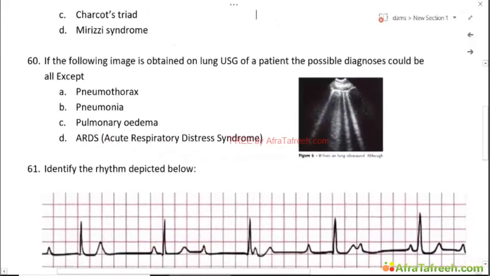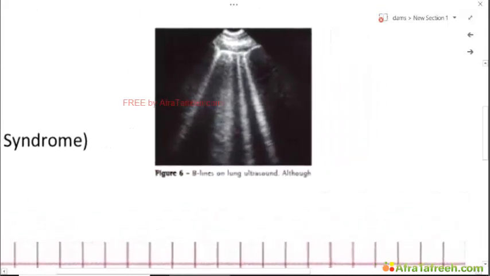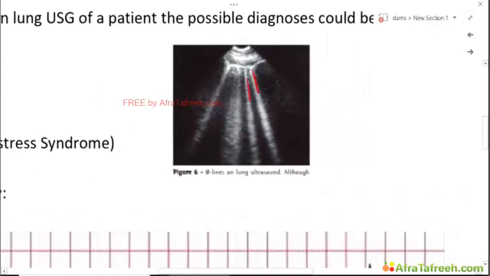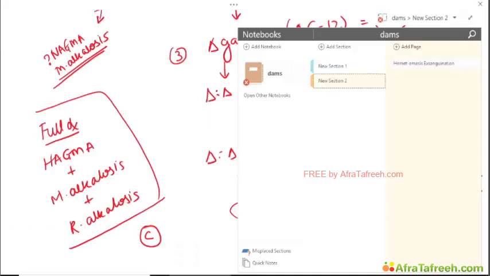Okay. So now come to the next question, which is a very important question again, as far as emergency medicine is concerned, as we do a lot of point of care ultrasound or bedside ultrasound. Which is the following image on lung ultrasound of a patient is possible. Possible diagnosis could be all except. As you can see the picture here, you can vaguely see a lot of bright lights going on from this. There's one line here from which a lot of bright lights are going down and going to the base of the screen. Okay, so for that, to understand this, let's discuss about various aspects of lung ultrasound.